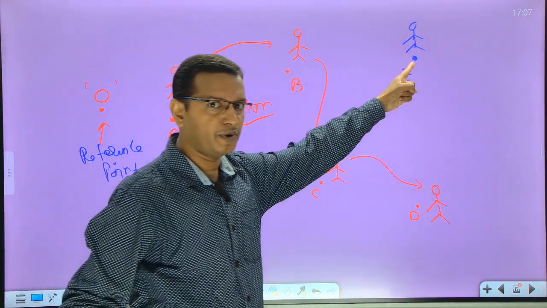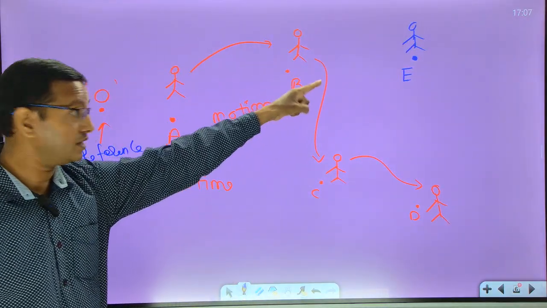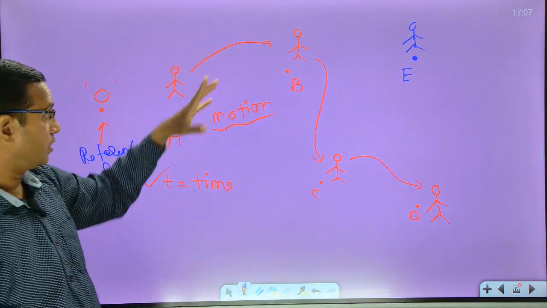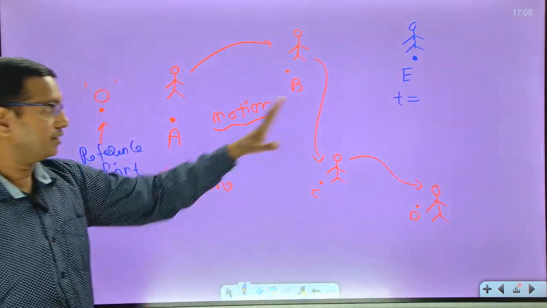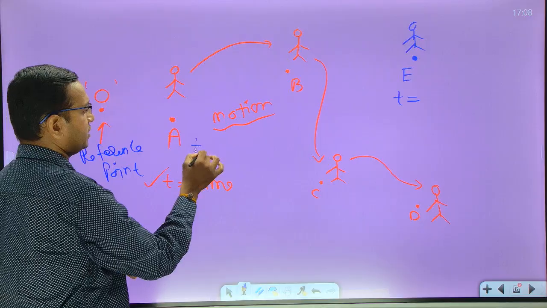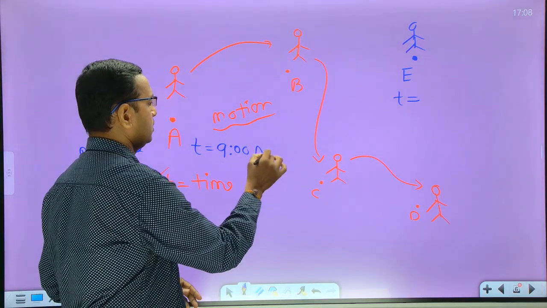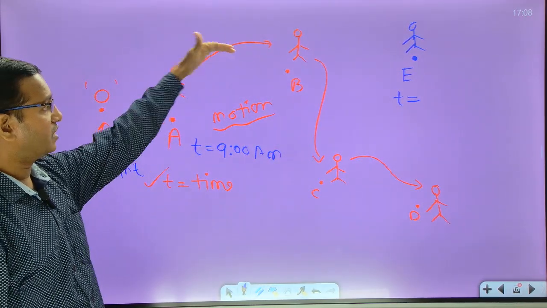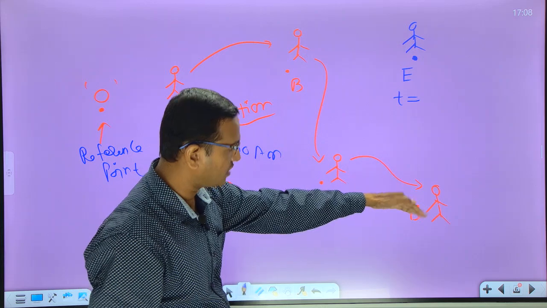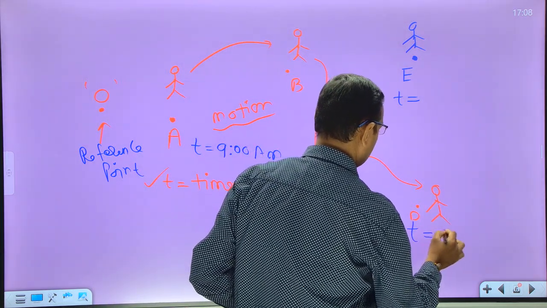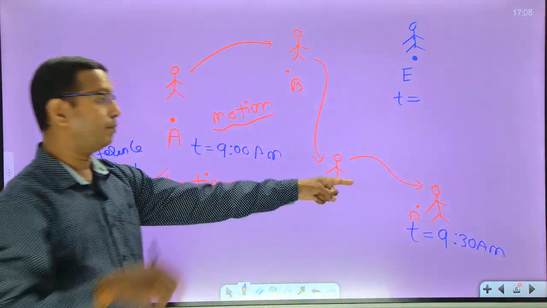Now, there is one more person who is standing at position E, I call, and I am standing there with respect to O. Now, this person A is standing at 9 a.m. at position A. After some time, he has gone to B. After some time, he has gone to C, and lastly, he has gone to D. He has stopped there. So, after 9:30 a.m., he has gone to position D.